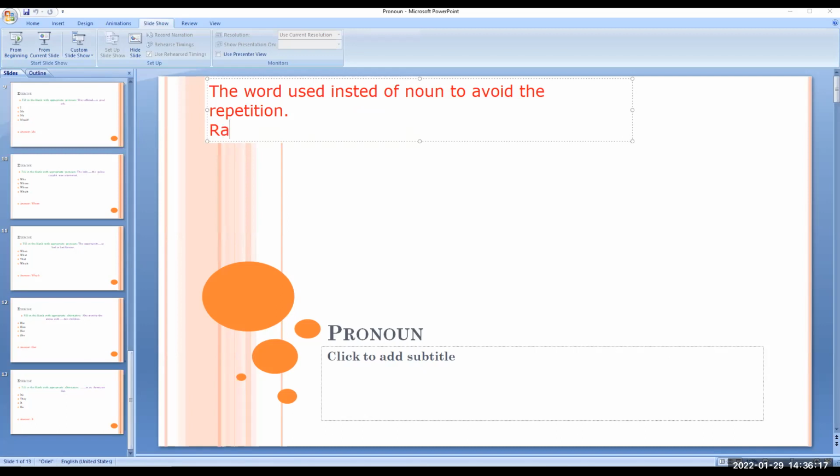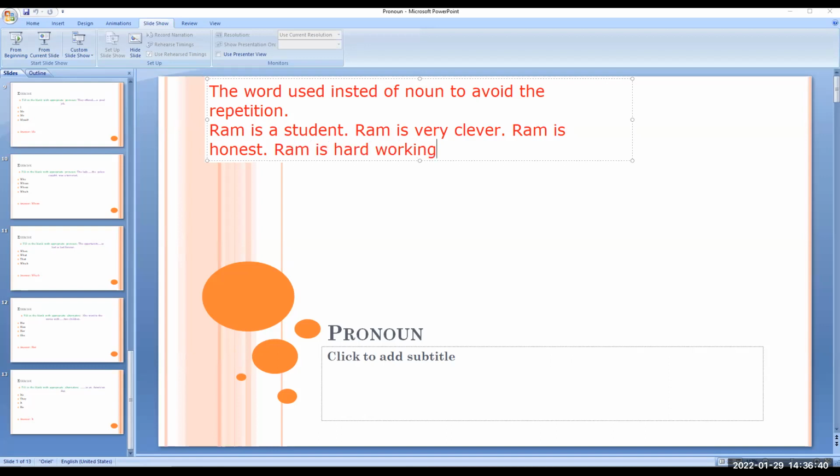Ram is a student. Ram is very clever. Ram is honest. Ram is hardworking. Every time you'll find that one particular noun is getting repeated.